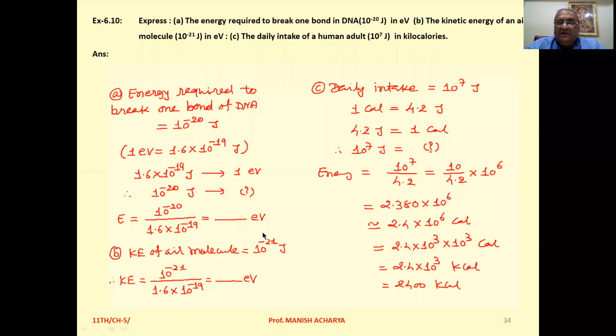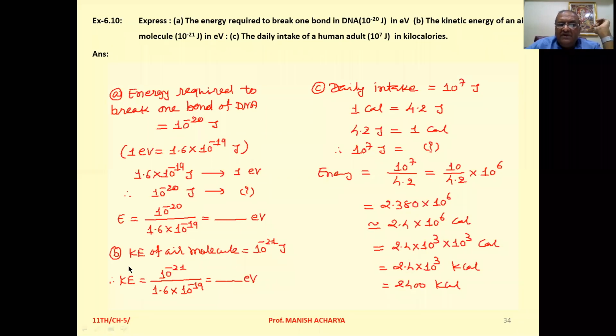It implies that whenever you want to convert energy which is given to you in terms of joule into electron volt, then simply you have to divide it by 1.6 into 10 raised to minus 19. And if energy is given to you in electron volt and you want to convert it into joule, then you have to multiply it by 1.6 into 10 raised to minus 19.